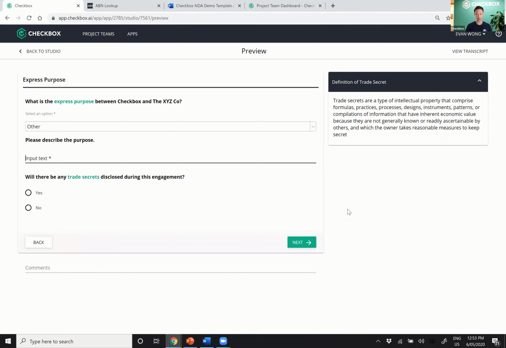For the purpose, let's say setting up a potential partnership arrangement. And let's say there will be trade secrets disclosed, just to show you what's going to happen with the trade secrets.